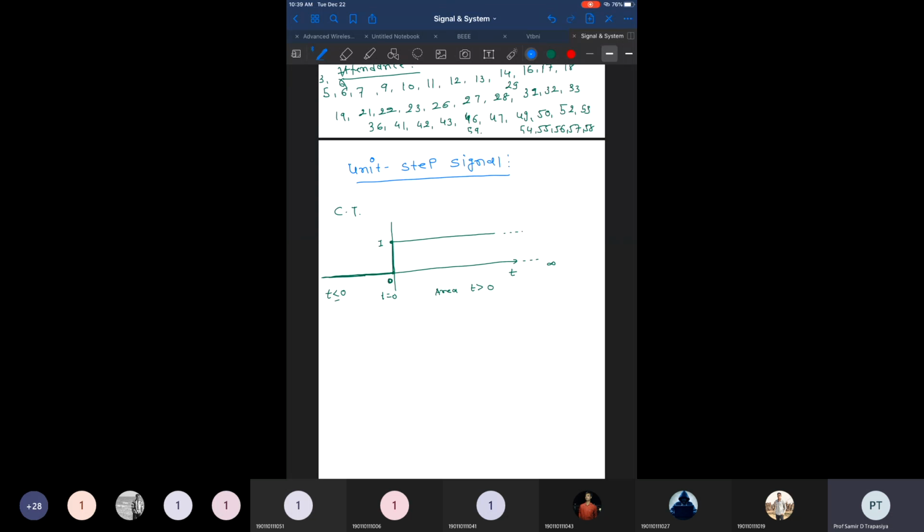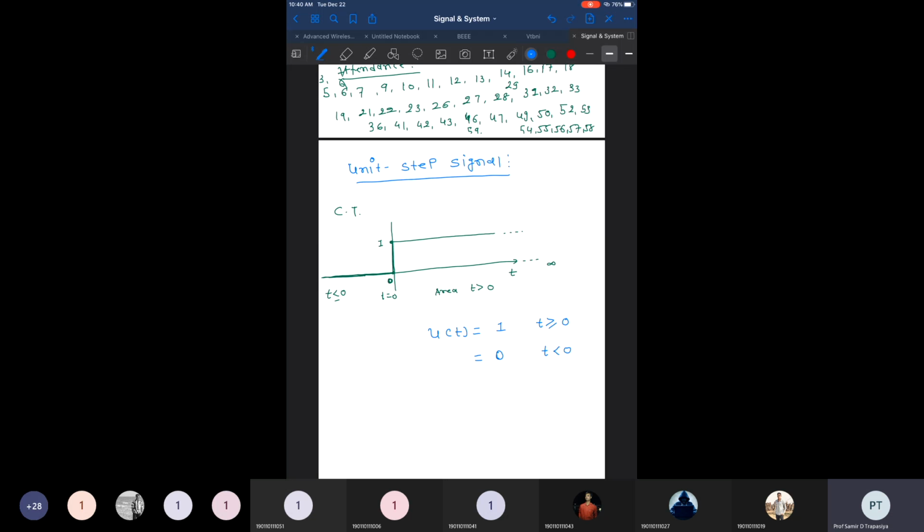So we can say the u of t signal, the unit step signal, mathematically we can represent as 1 when t is greater than or equal to 0. But at all other points, when t is less than 0 or t is negative, the unit step function does not exist, so it will be a 0. This is the main characteristic of the unit step signal.